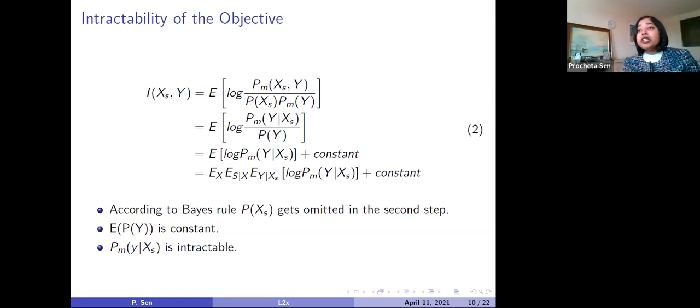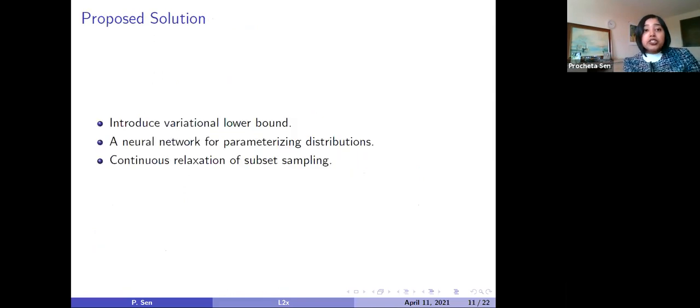If there is a d-dimensional original feature vector, then within that there can be d choose k possible subsets of k dimensions, and for this many subset options we cannot estimate the distribution p of y given x's. So this objective is intractable. So we try different techniques to make our objective tractable and feasible to solve.